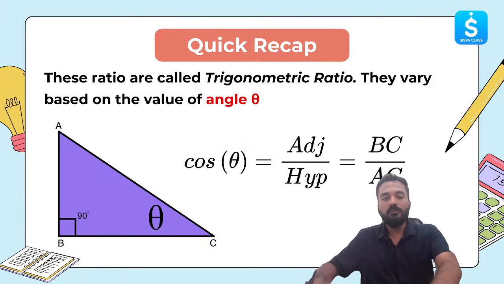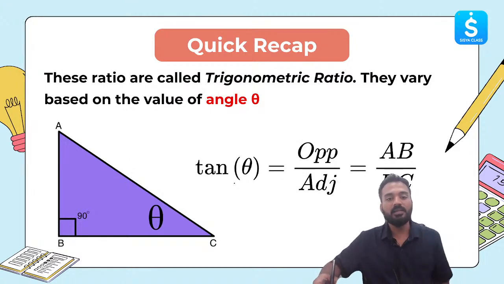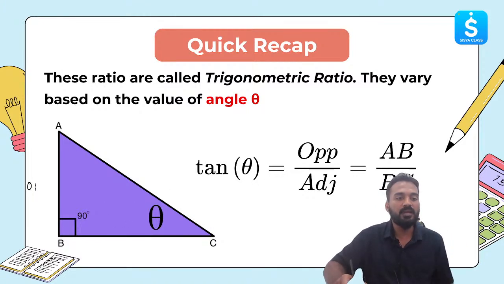Same way we have cos theta as well. Cos theta is adjacent side upon hypotenuse. Then we have tangent theta, tan theta. Tan theta is the ratio between the opposite side and the adjacent side.